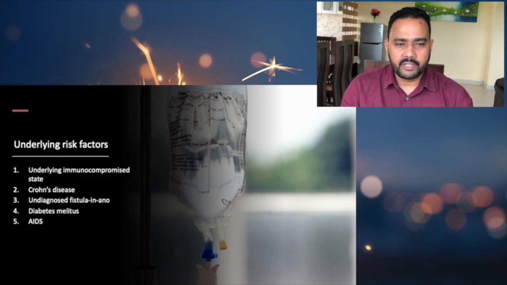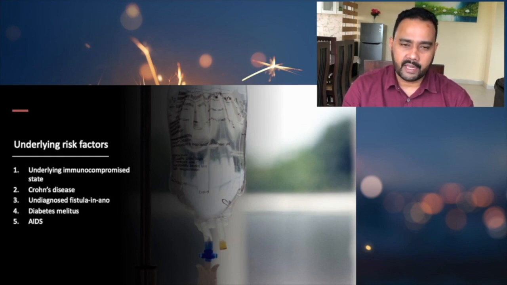We should know there are some underlying risk factors for anorectal abscess. So what are the underlying risk factors? There is the immunocompromised state. Whenever a person has any immunocompromised state, they can develop anorectal abscesses. Even if anyone is getting chemotherapy, or after organ transplantation, whenever a patient is on immunosuppressive therapies, they can develop anorectal abscess. So those are the most important underlying conditions.